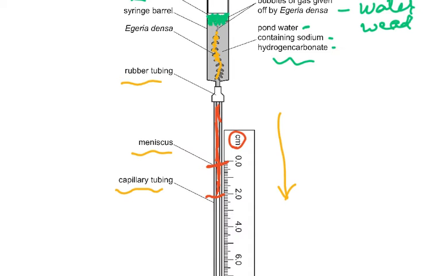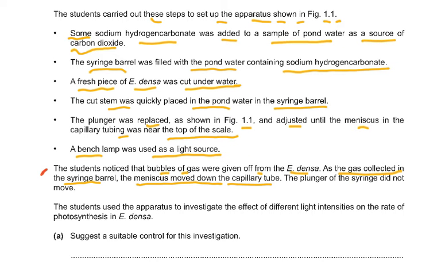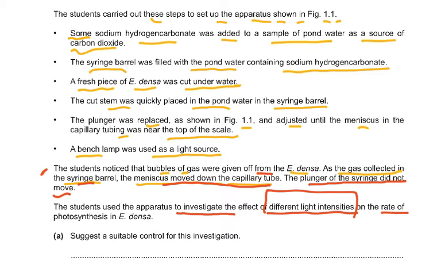So this is how you are going to explain this to yourself. The student noticed that bubbles of gas were given off. As the gas collected in the syringe, the meniscus moved down the capillary tube. The plunger of the syringe did not move. The student used the apparatus to investigate the effect of different light intensities. So this is the thing which you are changing, so this is the independent variable, on the rate of photosynthesis in the E densa.